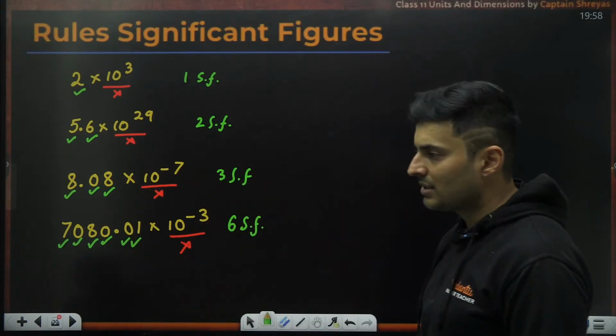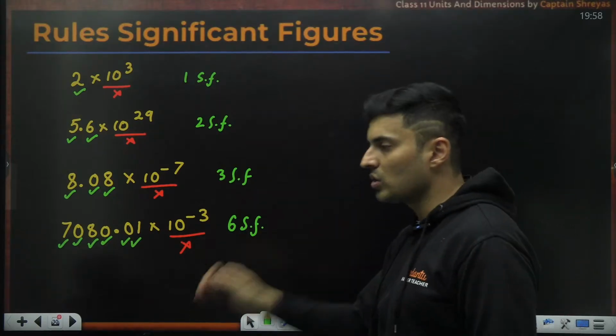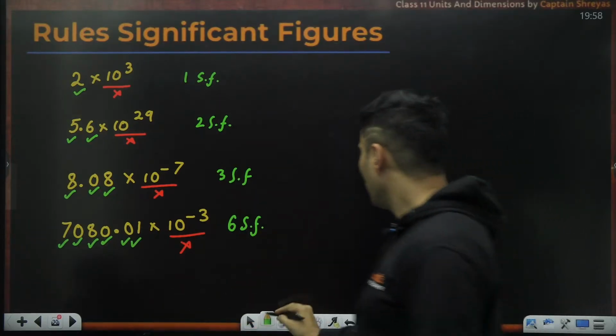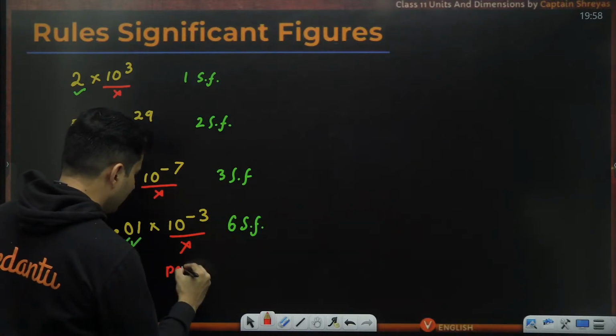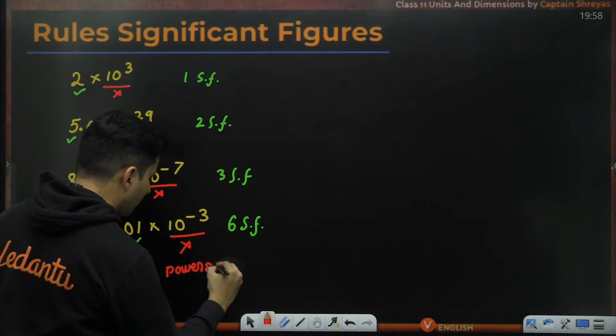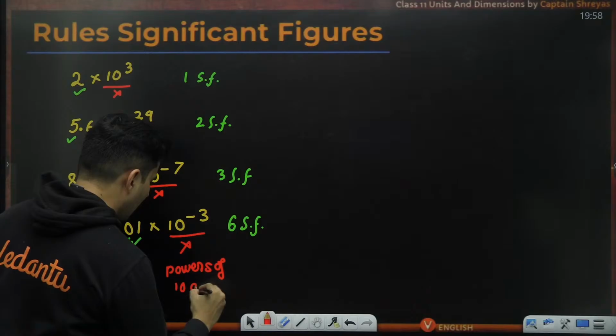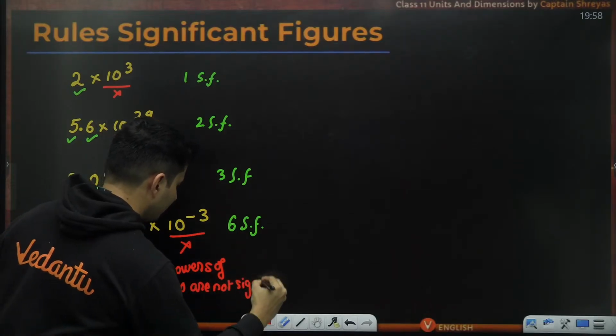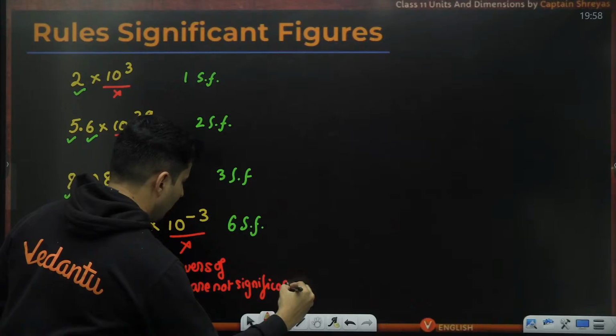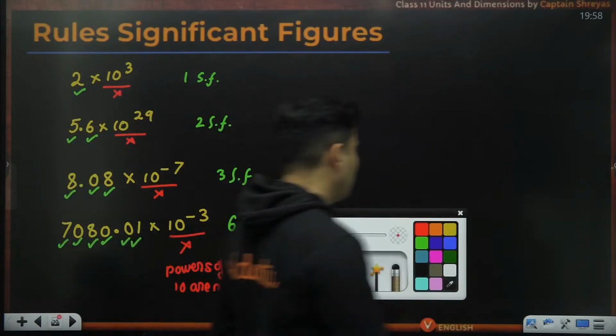Is this absolutely clear? That's how you solve the question. So essentially powers of 10 are not significant.